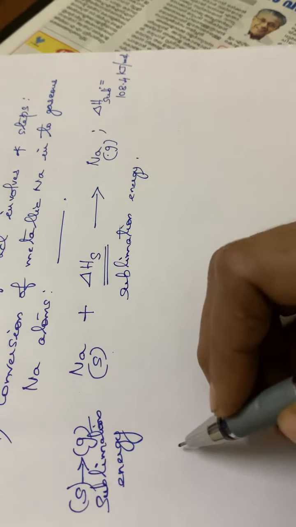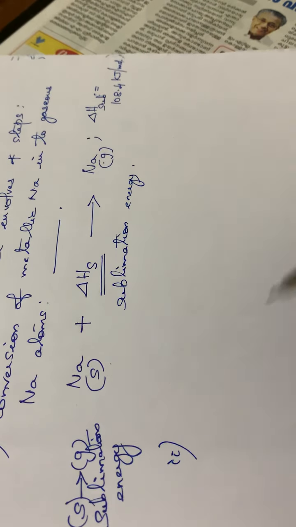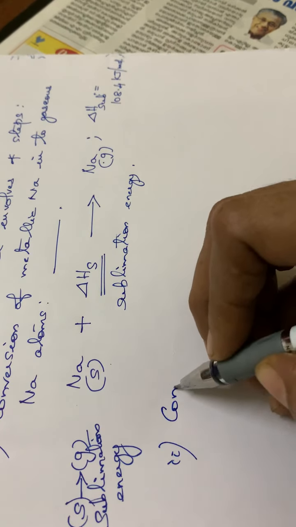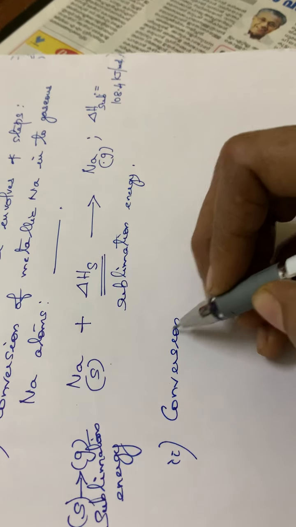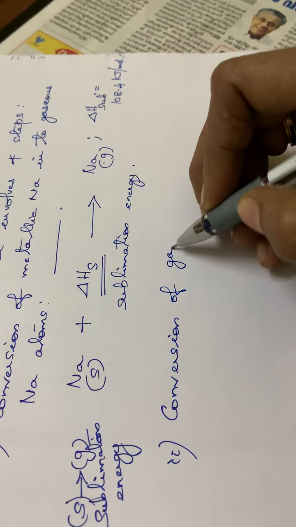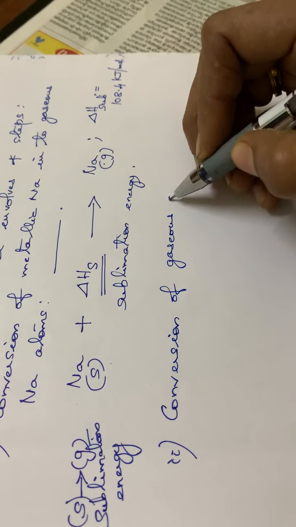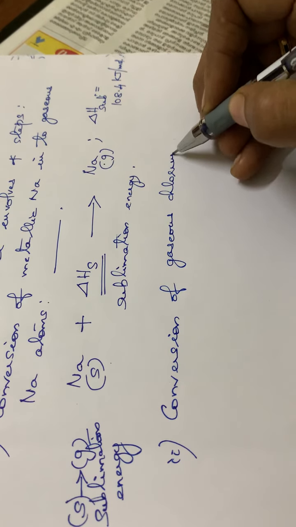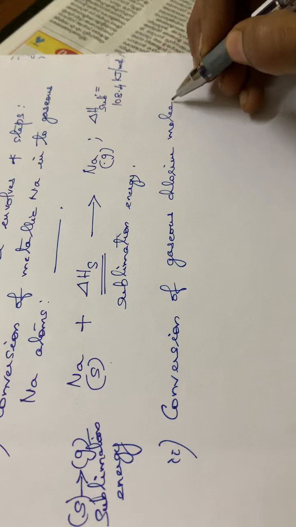Then in the second step, conversion of gaseous chlorine molecule to gaseous chlorine atom.